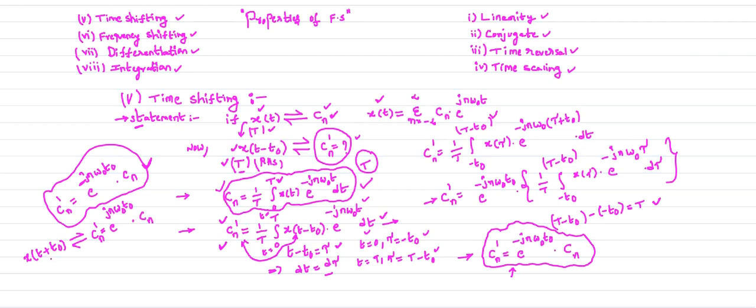When you perform the left hand side shifting operation, the plus indicates a left hand side shift, so in the result also we will get plus. So your Cn, the complex exponential Fourier series coefficient of your x of t, is multiplied by this factor, which is e power jn omega naught t naught. This is your left hand side shifting operation.